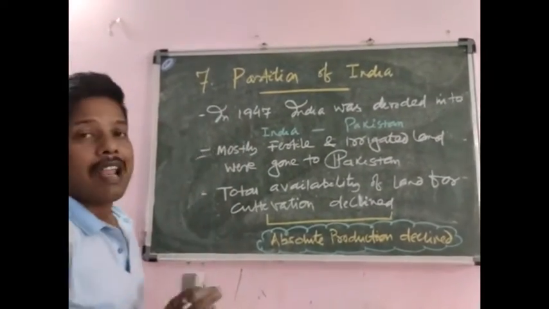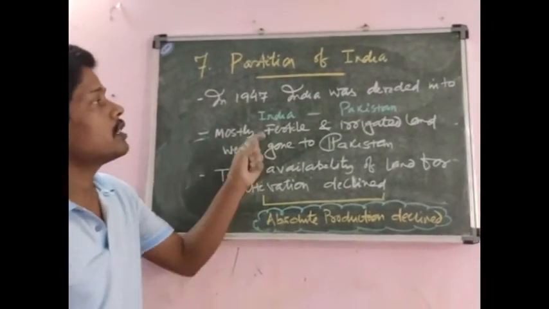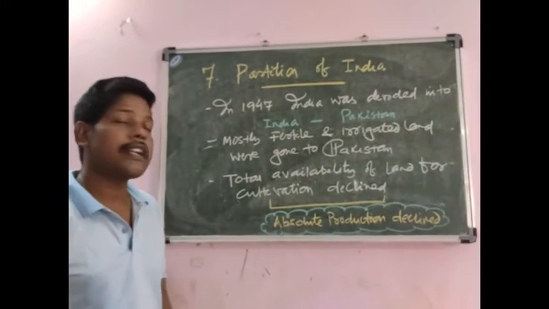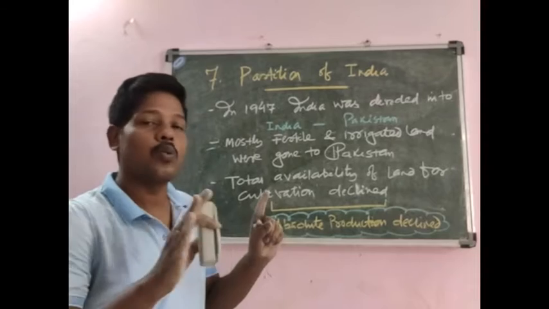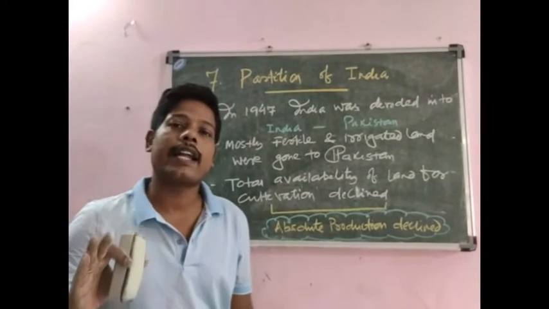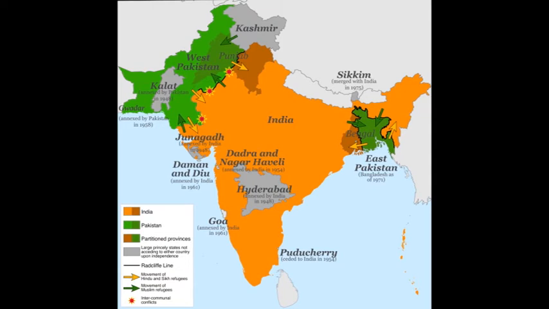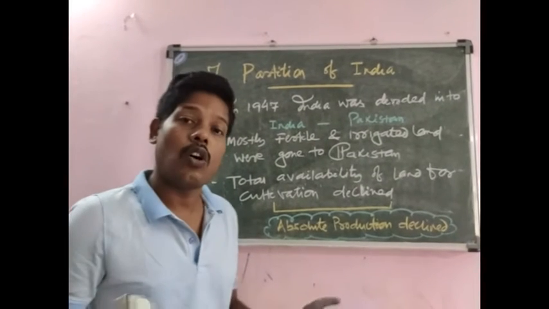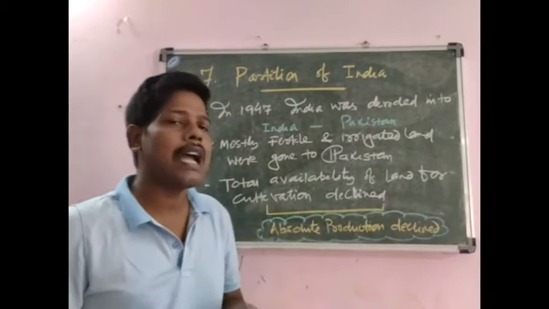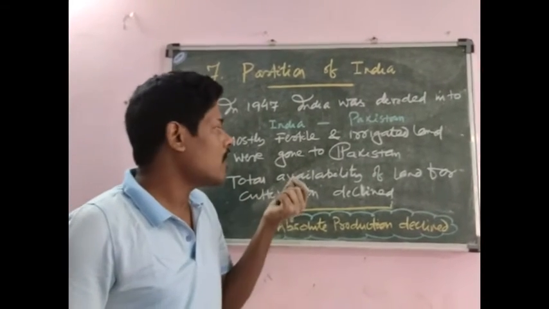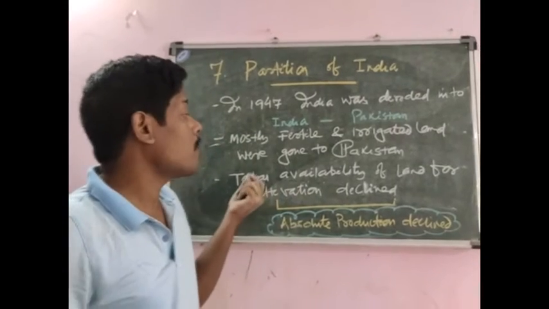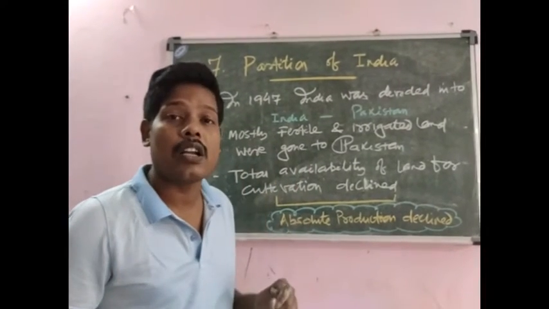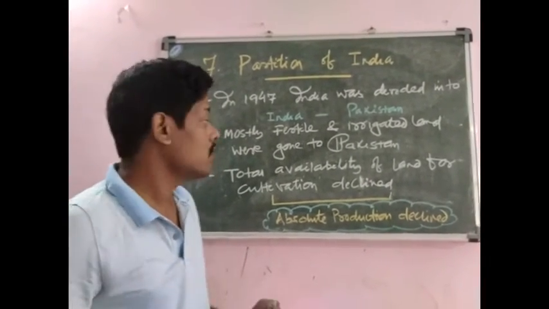So now see the last, the seventh reason, which is partition of India. All of you know that in 1947, India was divided into two countries. One is India and another is Pakistan. But unfortunately, the most fertile and irrigated land of India, which was used for the cultivation of cotton, went to Pakistan. Now this portion is in Bangladesh.